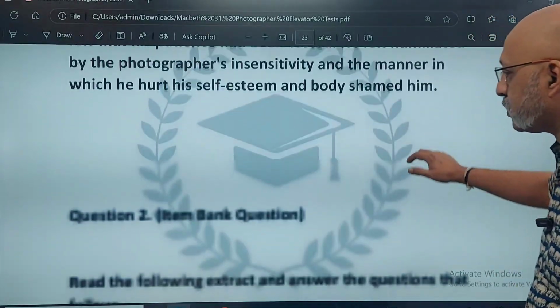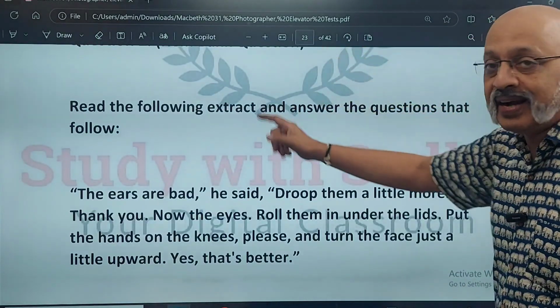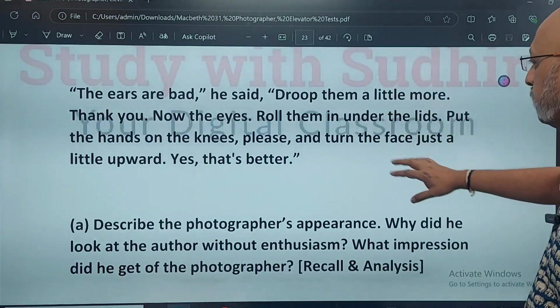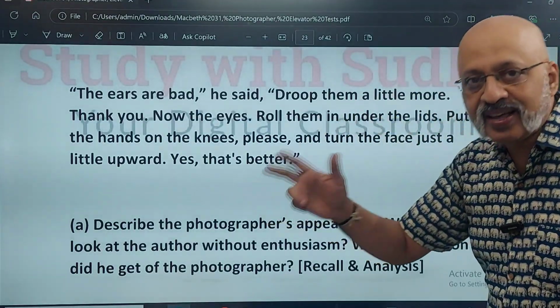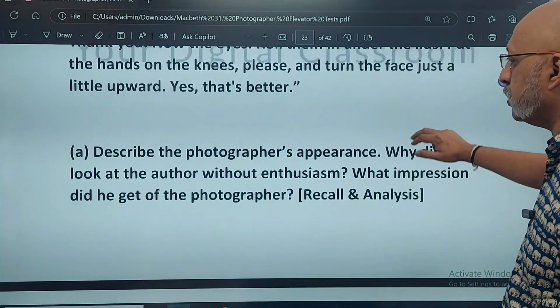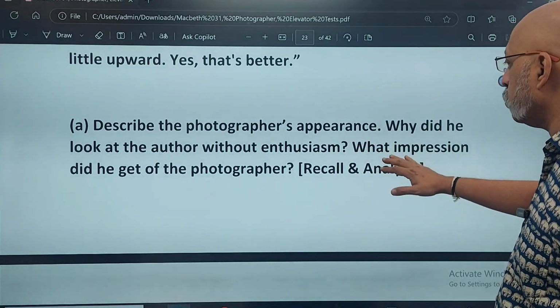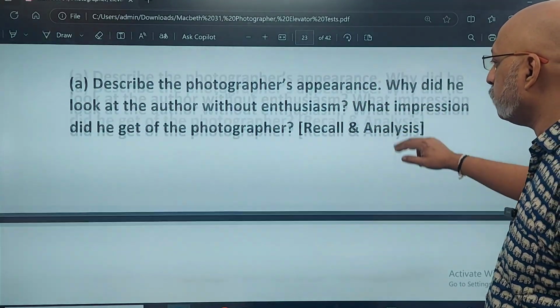Okay, let's go to the next question. The next question is from the item bank. Okay, the years are bad. This is the passage. I'm not reading out the passage. This is when he's telling him about his physical features. Describe the photographer's appearance. Why did he look at the author without enthusiasm? What impression did he get of the photographer?